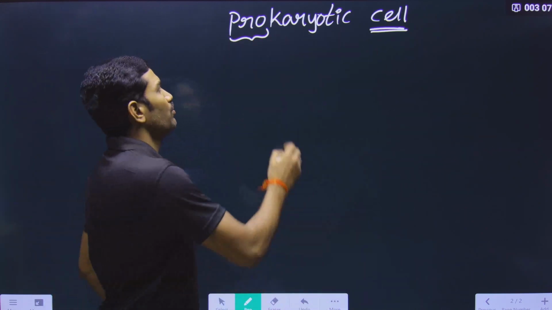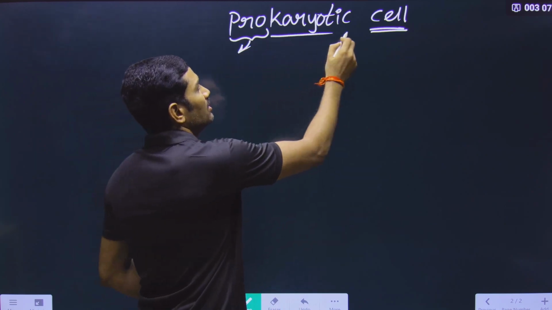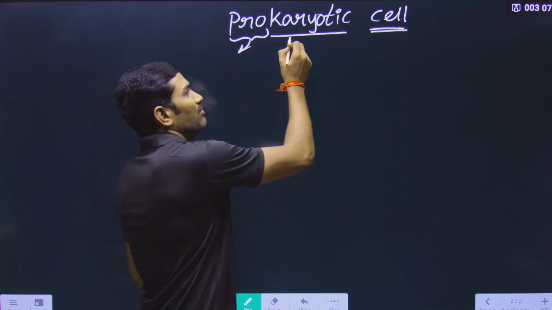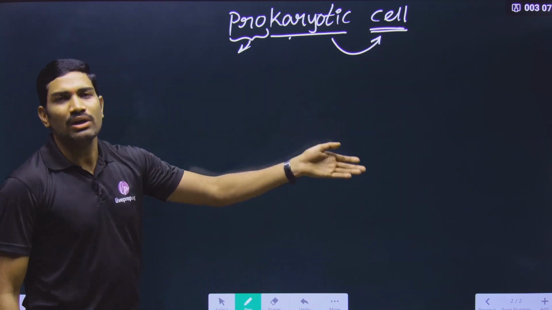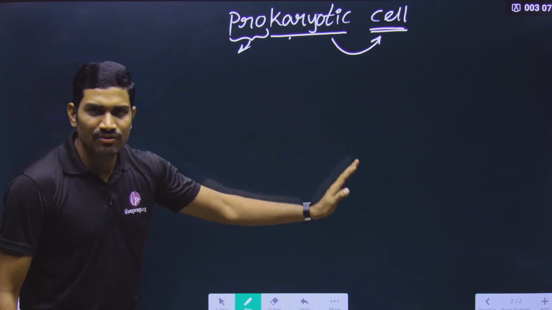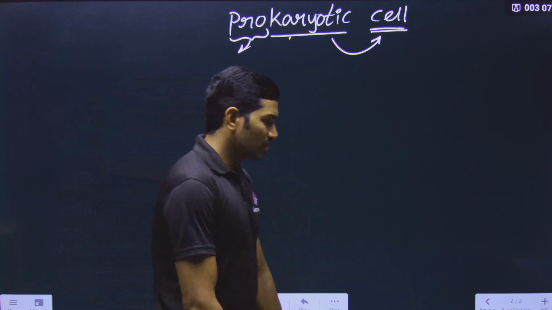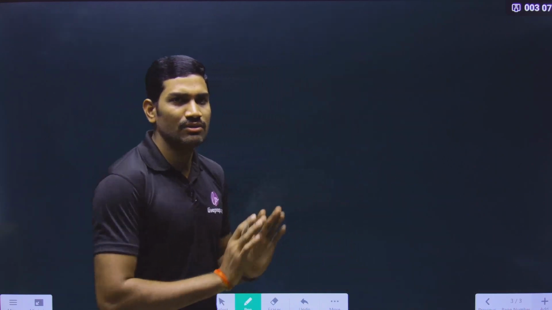So in this way, it is the before form for what? Nucleus. And that type of content is present in this cell. That's why it is called a prokaryotic cell. In general, we are studying eubacteria, so with respect to that, we will study this particular part. Is it clear? And now we are starting with the overview.